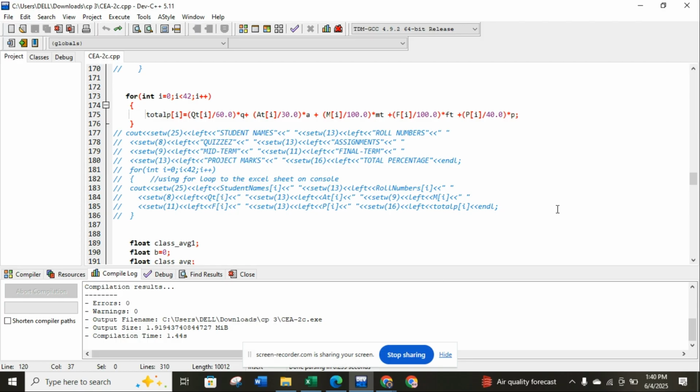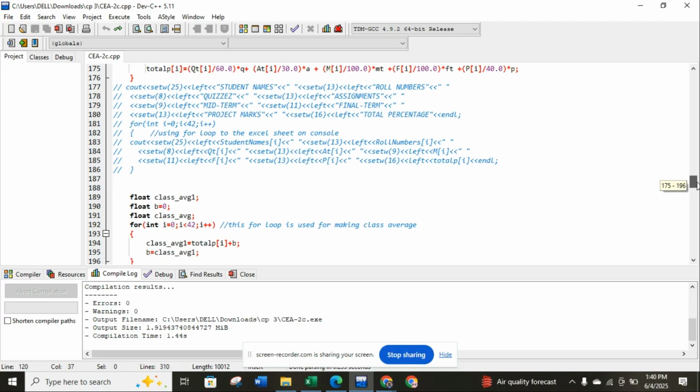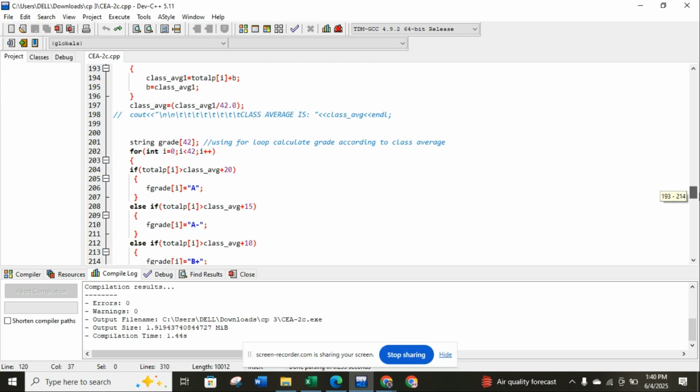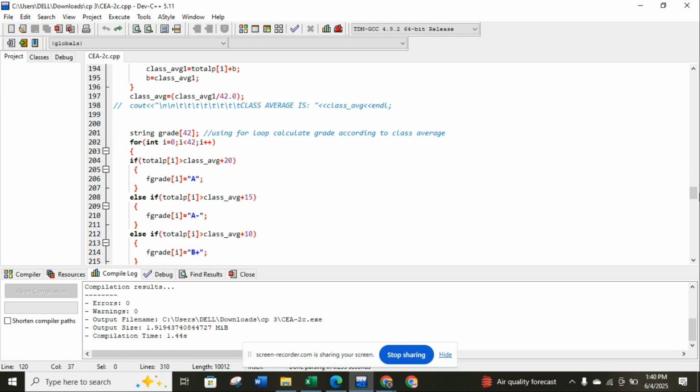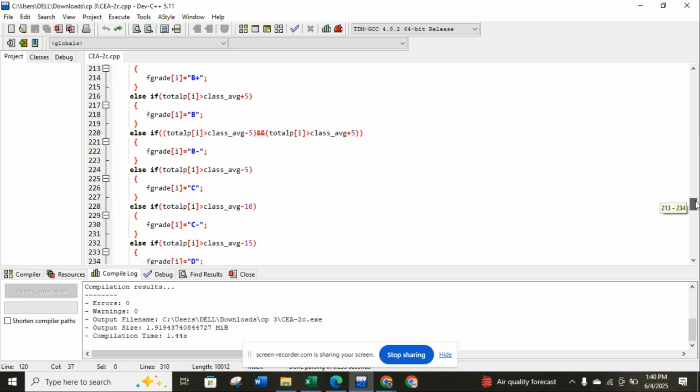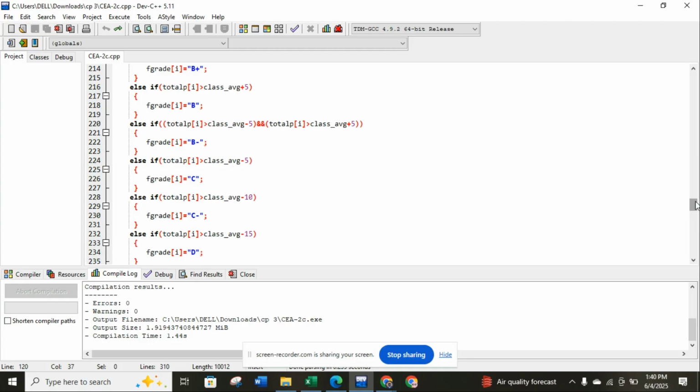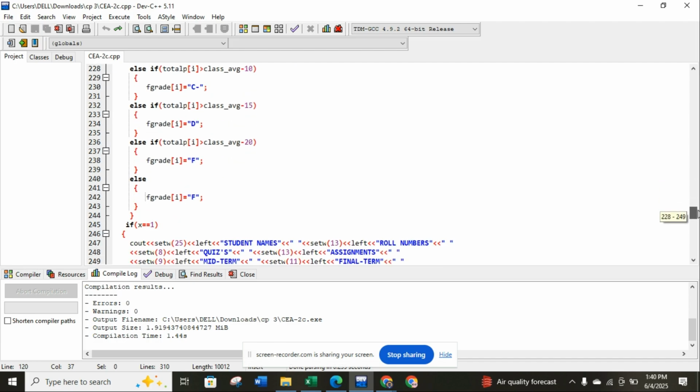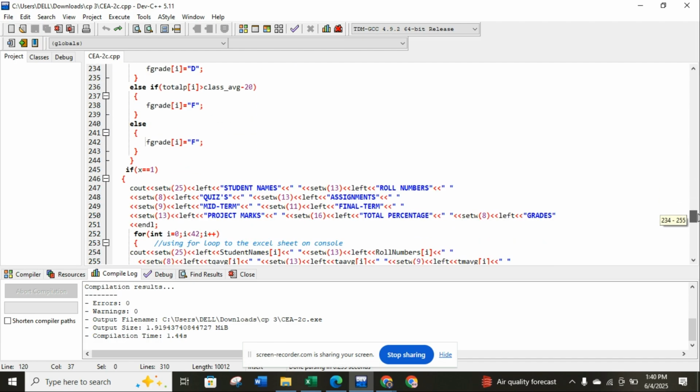Then after calculating this, you can see that I use an if else statement to calculate the grade of each student. If the marks are between this and that, you get this grade, and you get a D grade or whatever grade each and every student gets.